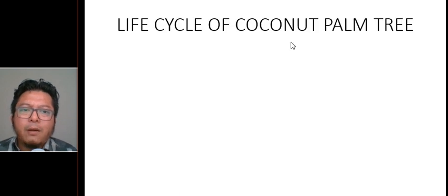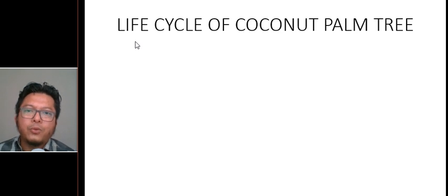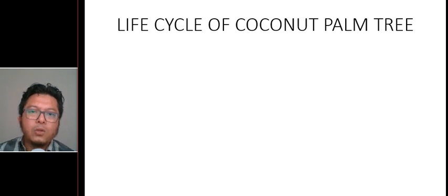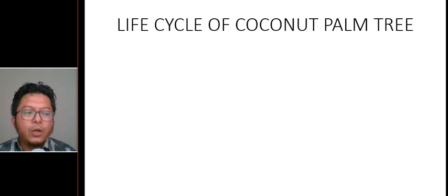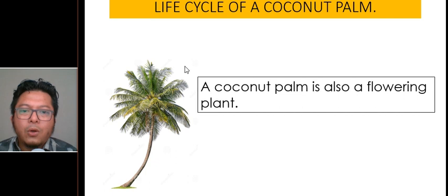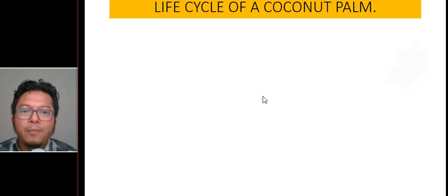Now next, a flowering plant, the coconut palm tree. Now the coconut palm tree, pokok kelapa, is also a flowering plant. So we shall see the life cycle of the coconut palm tree. So this is a coconut palm tree. Everyone knows the coconut palm tree. So a coconut palm is also a flowering plant. I've told you that a coconut palm is also a flowering plant.